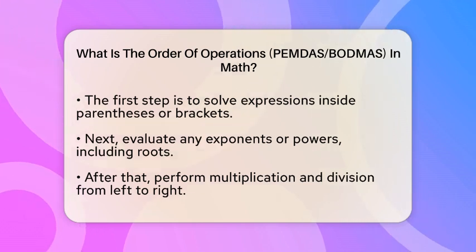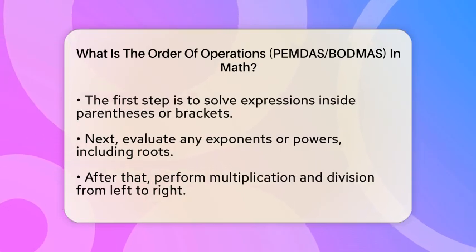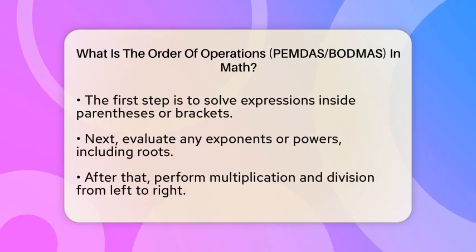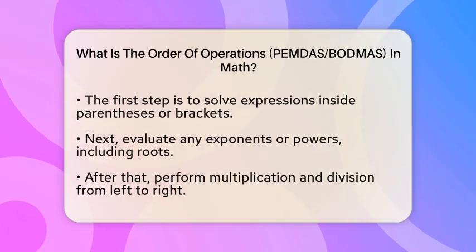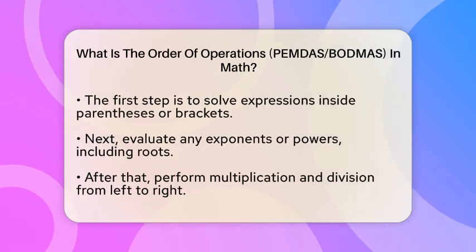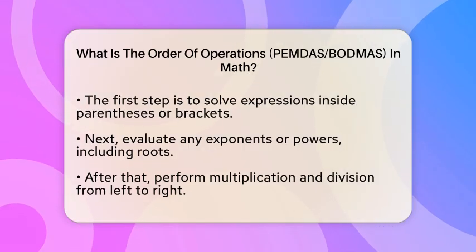After handling parentheses and exponents, the next step is to take care of multiplication and division. These two operations are equally important and are done from left to right. For example, in the problem 8 divided by 2 times 4, you do the division first, then the multiplication. This order keeps everything consistent.